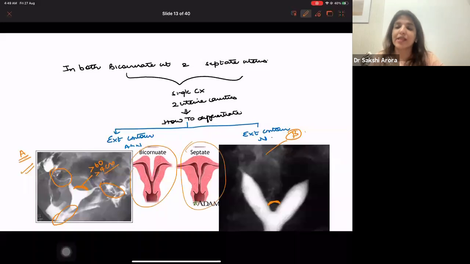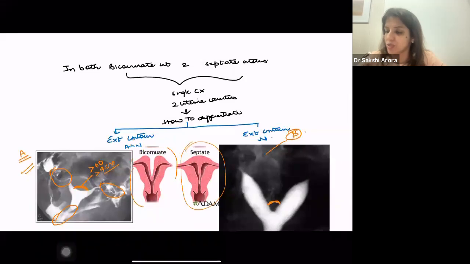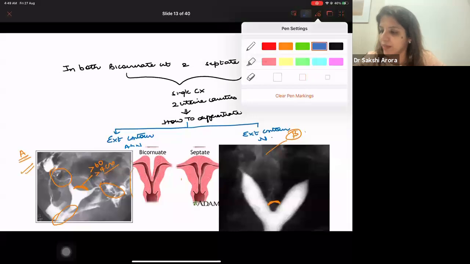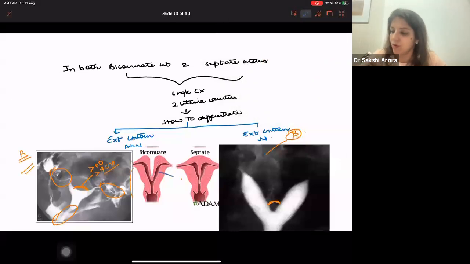So in this case, I want you to understand first how many uterus and cervix you are seeing over here, right? So what I am seeing over here is 2 uterus and a single cervix, single vagina. Because there is a single cervix, it cannot be didelphus, right?